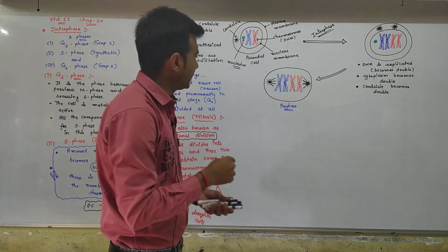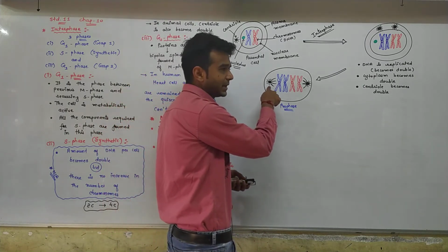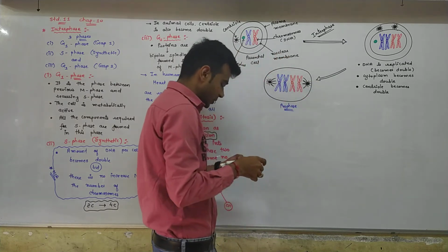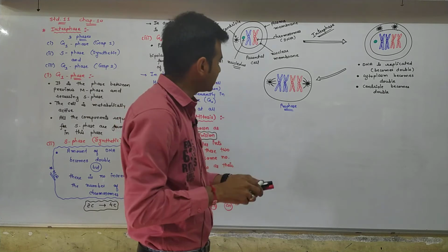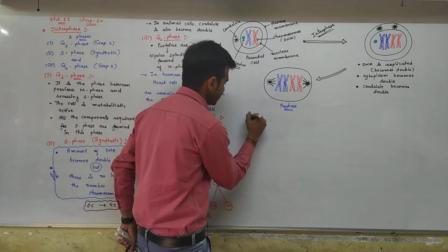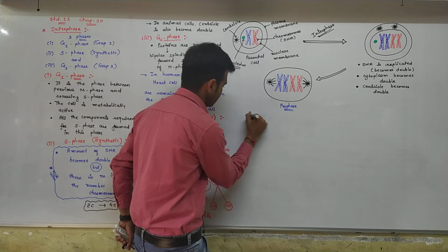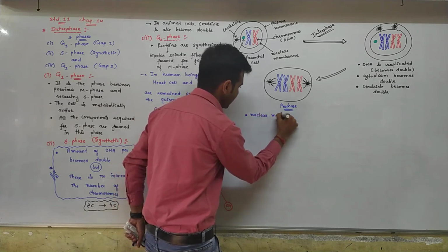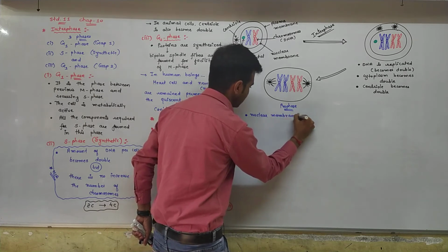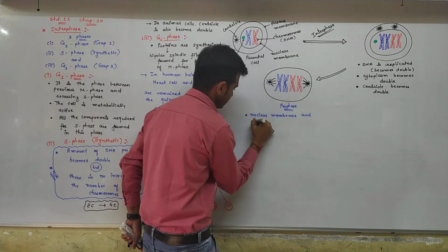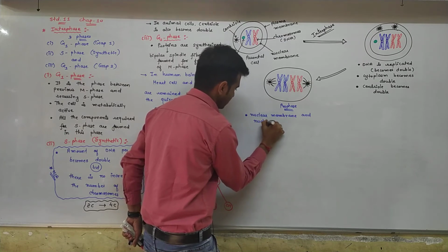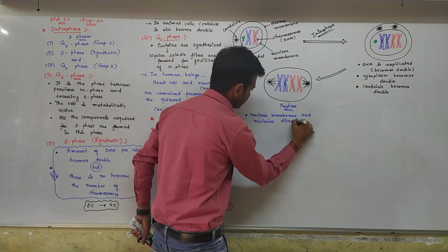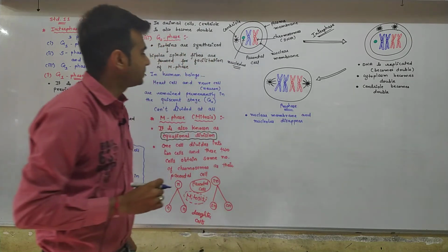You understand it properly. Here, centriole is there, and outer membrane, that is the plasma membrane. So a few points are very important here. Which points? First, nuclear membrane and nucleolus disappear.